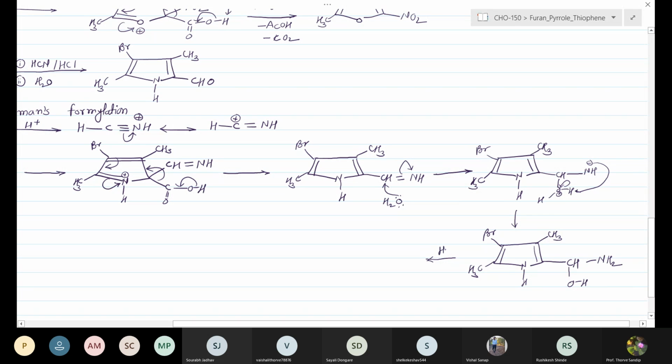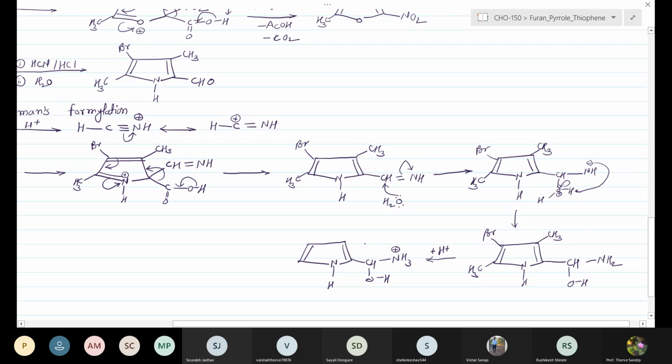Okay, next step is the protonation. It converts a bad leaving amino group to a good leaving group. As we convert a bad leaving group to a good leaving group, we get the CH OH NH3 plus.